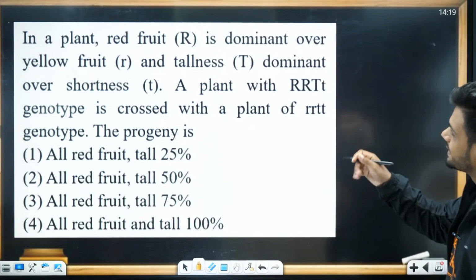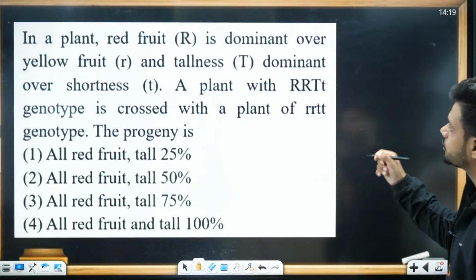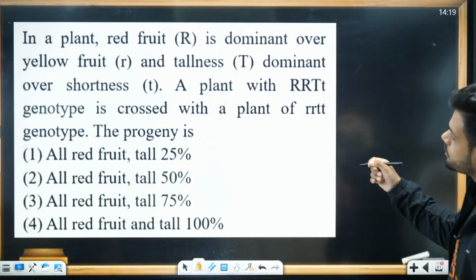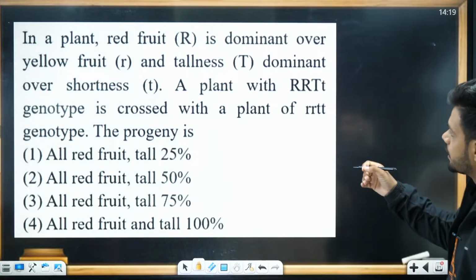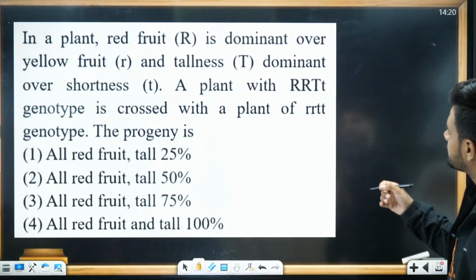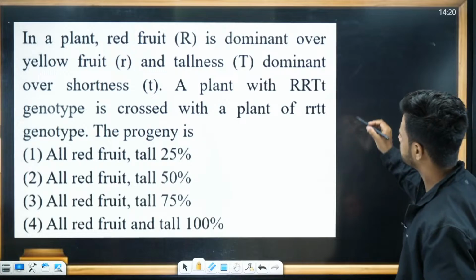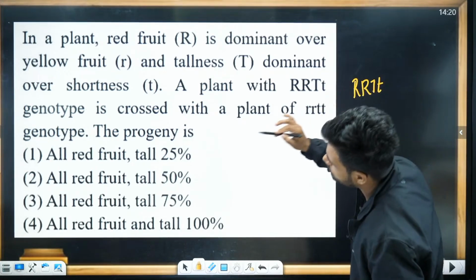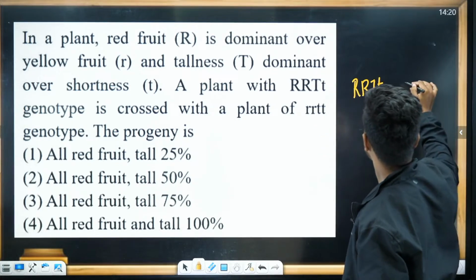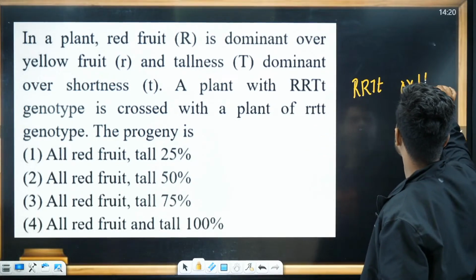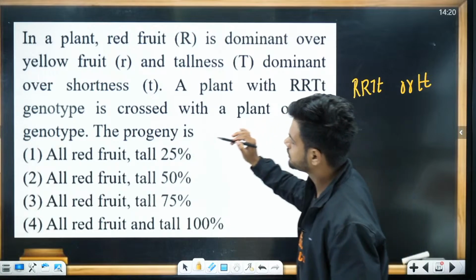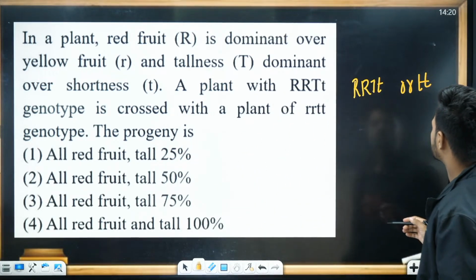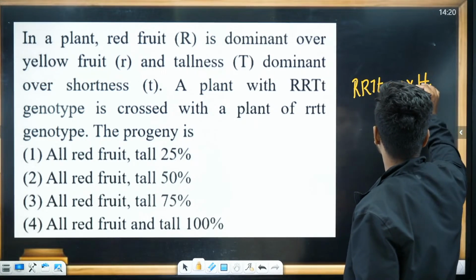In a plant, red fruit R is dominant over the yellow fruit. The tallness T is dominant over shortness small t. A plant with capital R, capital T, small t is crossed with small r, small t, small t. What are the progeny going to be? We did this question before, all of you. We will do this question.